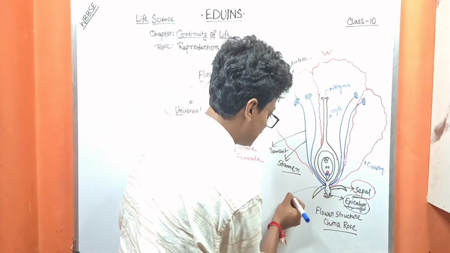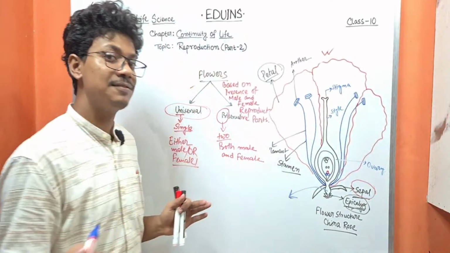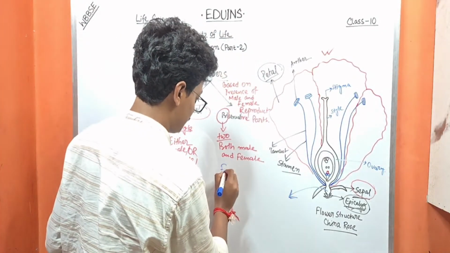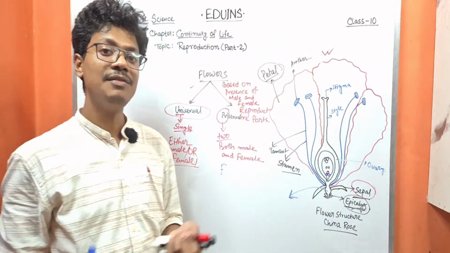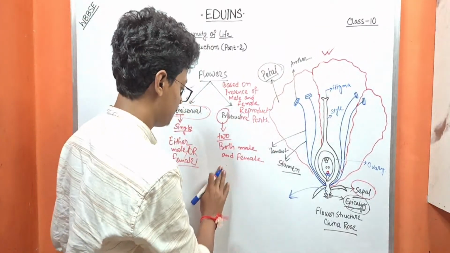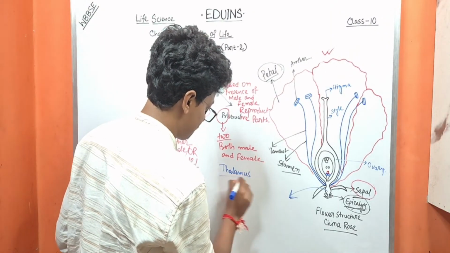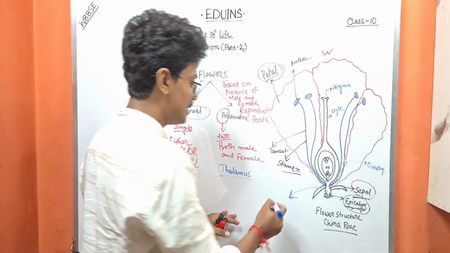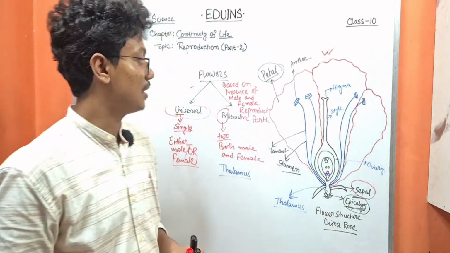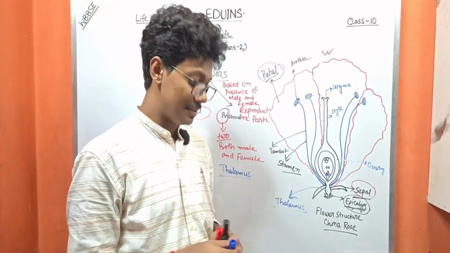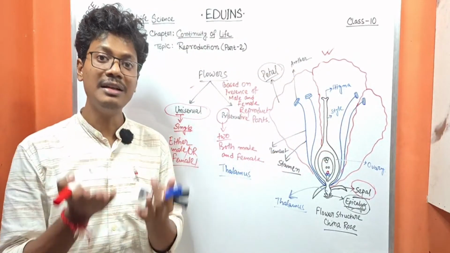Next, this part also needs to be known, because if you are asked to draw a bisexual flower and label the following parts, that is the thalamus. What is the thalamus? The thalamus is the base of the flower. What does it mean? It means the four whorls are situated on the thalamus.